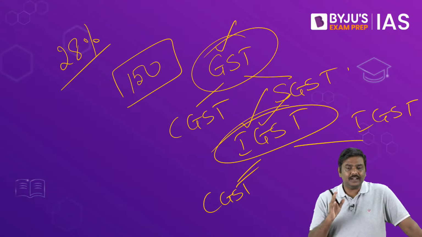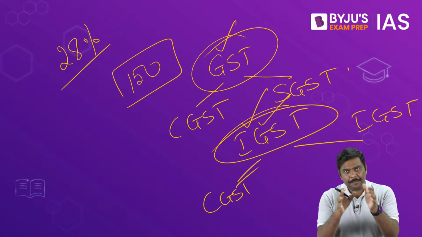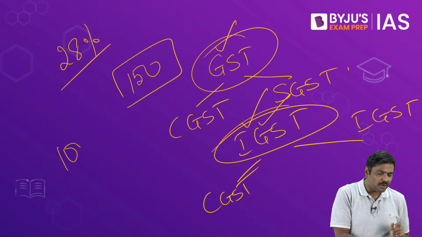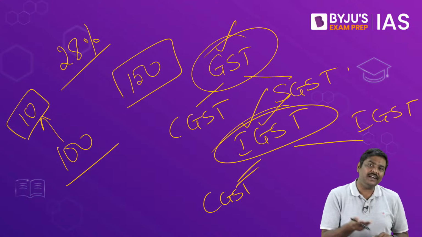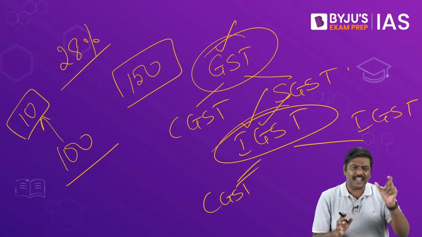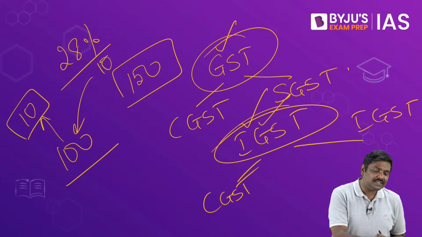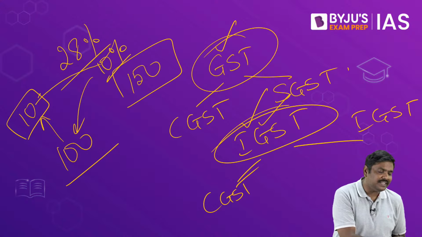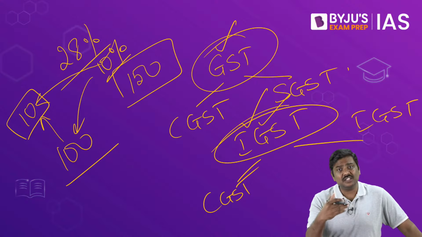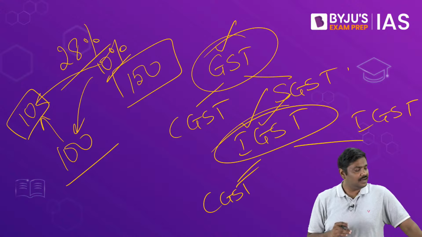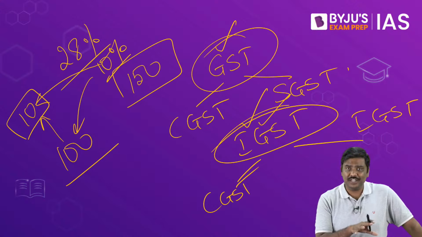Cascading effect. The concept of cascading effect is simple here. Let's say the price of the product is 100, but out of 100 rupees, there is already a tax of 10 rupees. Now on this, again I implement a 10% tax, which means I am imposing tax on tax. So whenever tax is imposed on an existing tax, it is called the cascading effect. Done? So these are some of the questions, and this is the concept of GST.